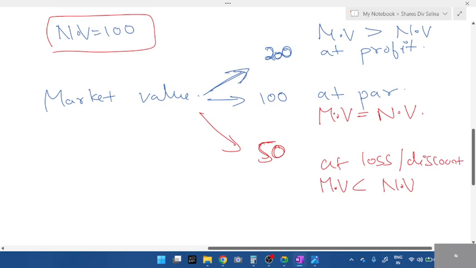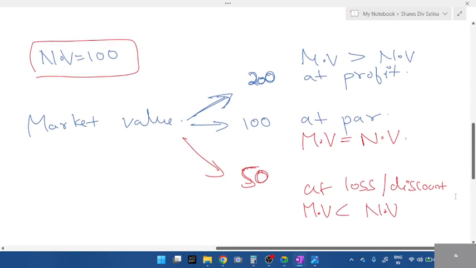Write nominal value as original value or the face value. That is, when we start a company, the founders of the company will quote a value, students. So nominal value is also known as face value or original value.